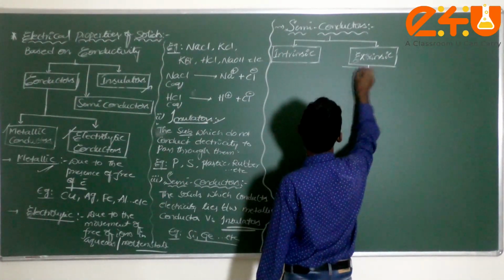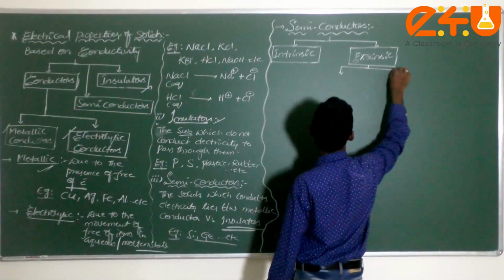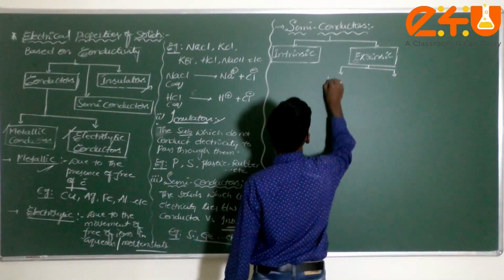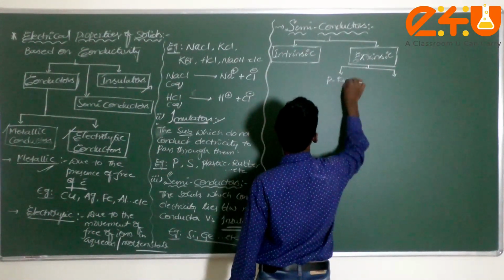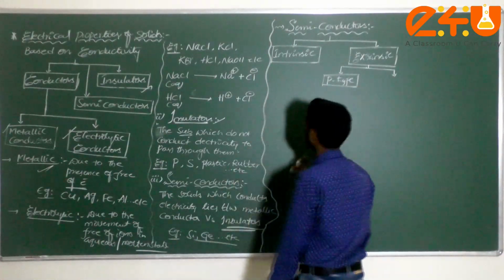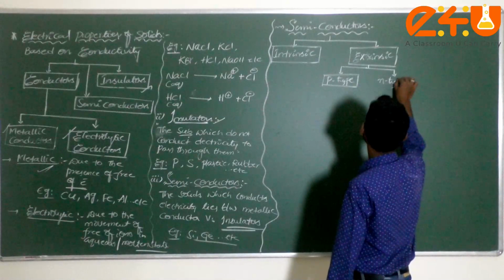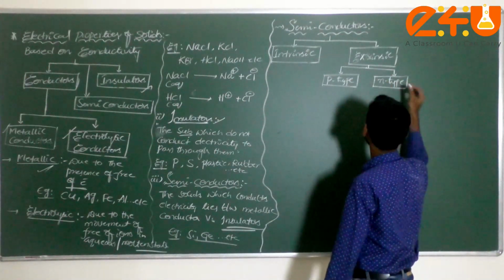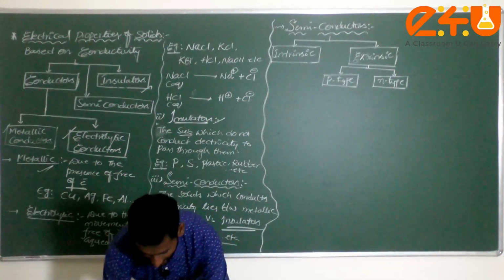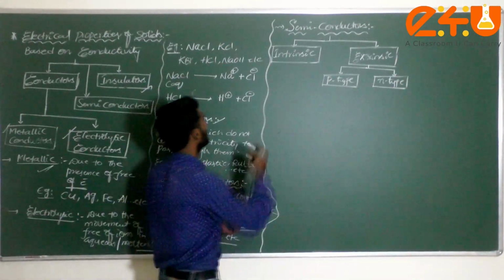In extrinsic semiconductors, again we have two types. One is called the p type semiconductor, and the second one is called the n type semiconductor. Okay, now let us start.